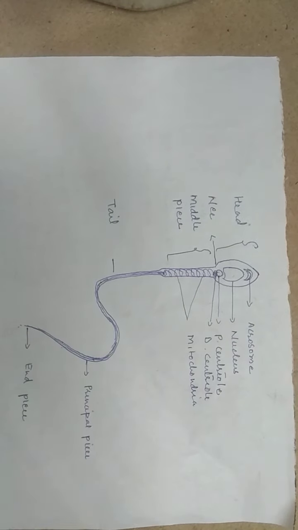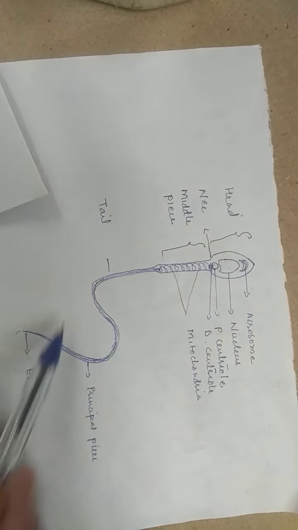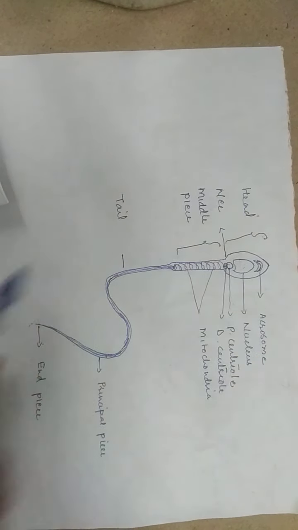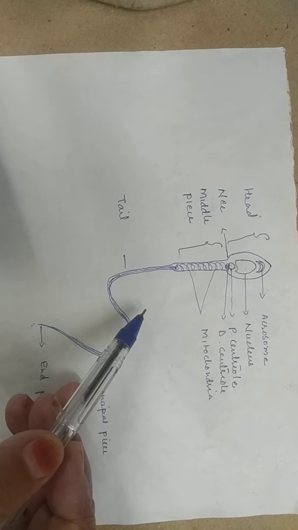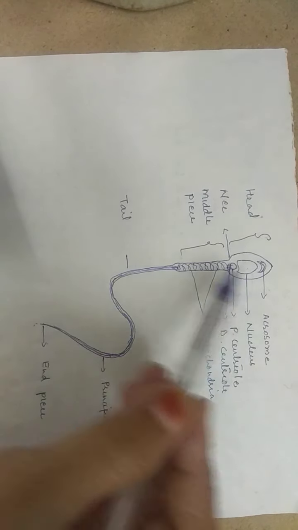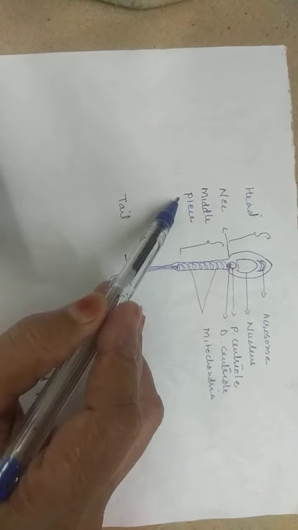Now if you remember, this is the structure of the sperm. During this spermiogenesis, the spermatid gets converted into a sperm, and each sperm is a microscopic, elongated, haploid, motile cell. This is one cell, students. It is produced through a process called spermatogenesis. Now this entire cell is divisible into three parts. This is the upper part called the head, then the second part called the middle piece, and the long elongated tail.